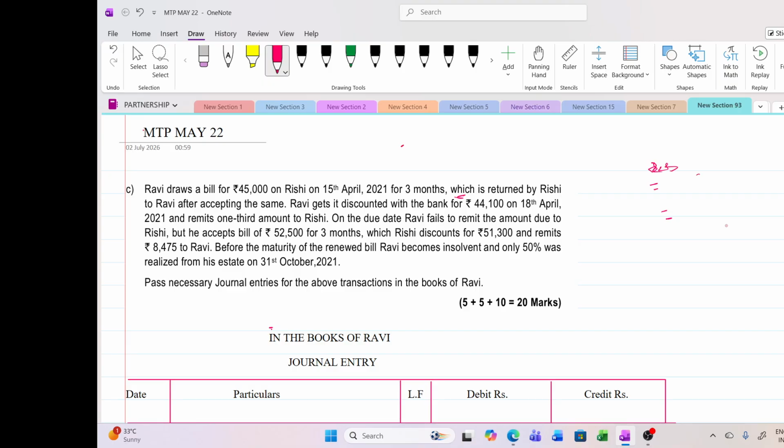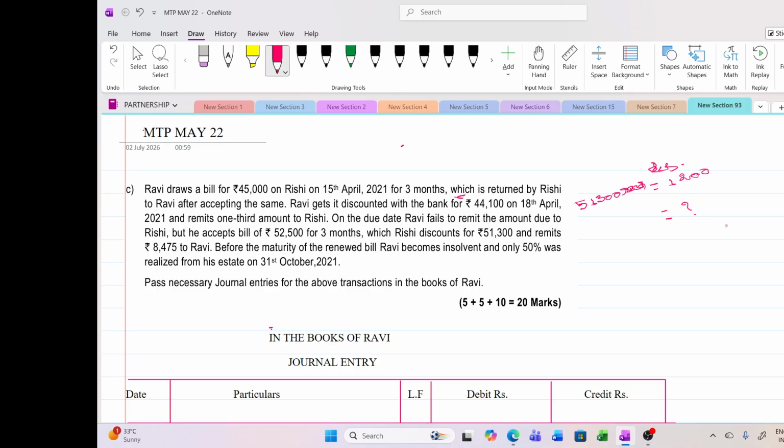So we do not know what is the amount of discount. But we know the discount of 1,200. This discount is for which amount? 51,300. When 51,300 is received, discount paid is 1,200.